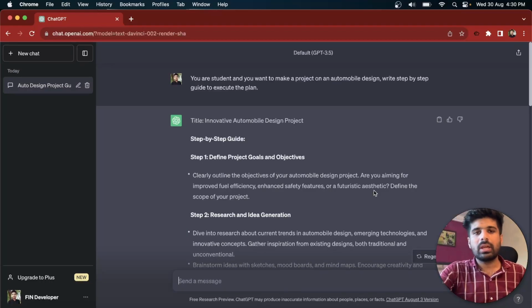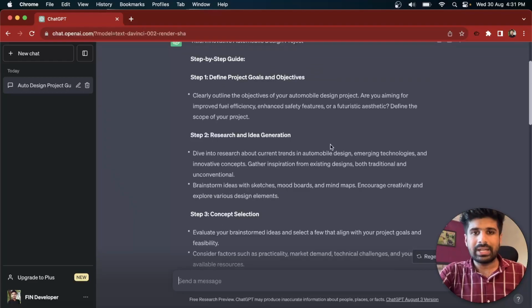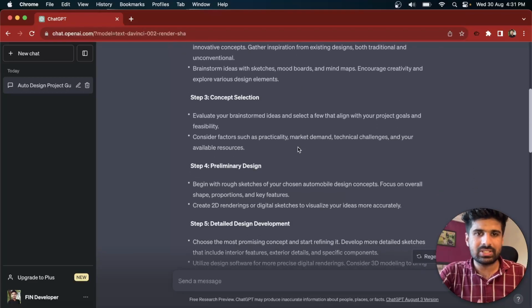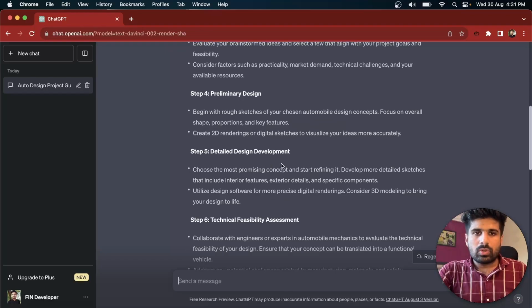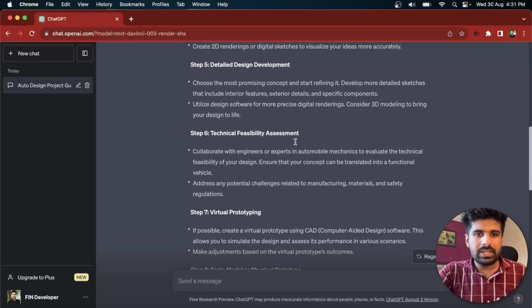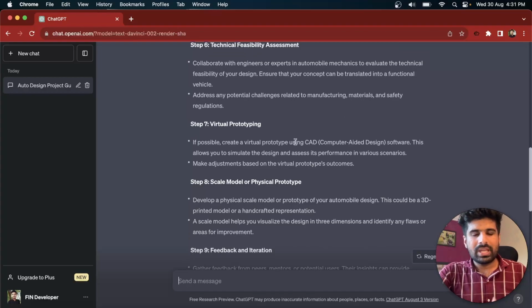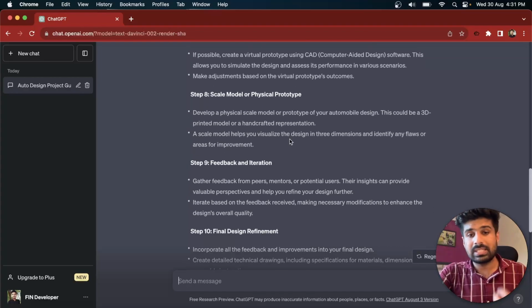And in a similar way, whatever idea you have in your mind, just write it down and ChatGPT will help you execute that particular plan. So here you can see the step-by-step guide: defining project goal and objectives, research and idea generation, concept selection, design development, technical feasibility assessment, and virtual prototyping you can do. All those things are the basic steps in order to make an automobile design.